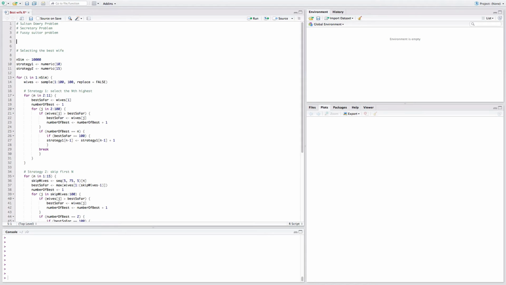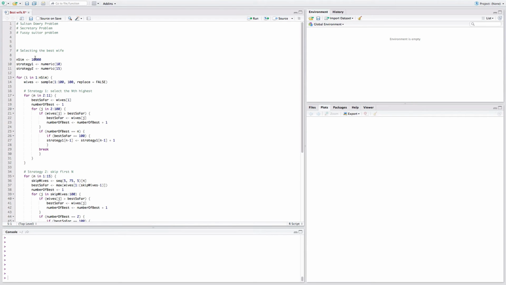So, the probability of surviving using different strategies. The first strategy is to select the nth highest. So you might say I'm going to select the second highest, the third highest, and so forth up to the 11th highest. Once you reach the 11th highest, or the 5th highest, you select her. And I'm going to show how many of those advisors survive in 10,000 simulations.